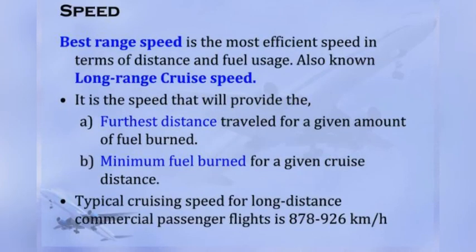Next comes the best range speed. It is the most efficient speed in terms of distance and fuel usage. It is also called the long range cruise speed. It provides the furthest distance and the minimum fuel burned. The furthest distance means how far it can travel for a given amount of fuel burned, and minimum fuel burned means, for a given cruise distance, how much fuel gets burned. Typically, the cruising speed for a long distance commercial passenger flight is 878 to 926 km per hour.